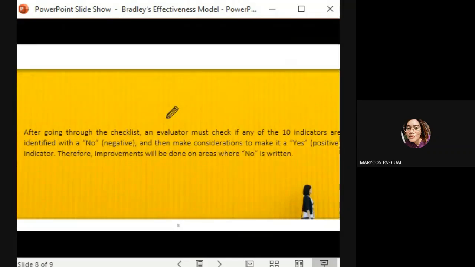So after going through the checklist, an evaluator must check if any of the 10 indicators are identified with a no, which is negative, and then make considerations to make it a yes indicator. Therefore, improvements will be done on areas where no is written. So to sum up, the given indicators represent working characteristics that any complex organization must have in order to be responsive and responsible to its clients.